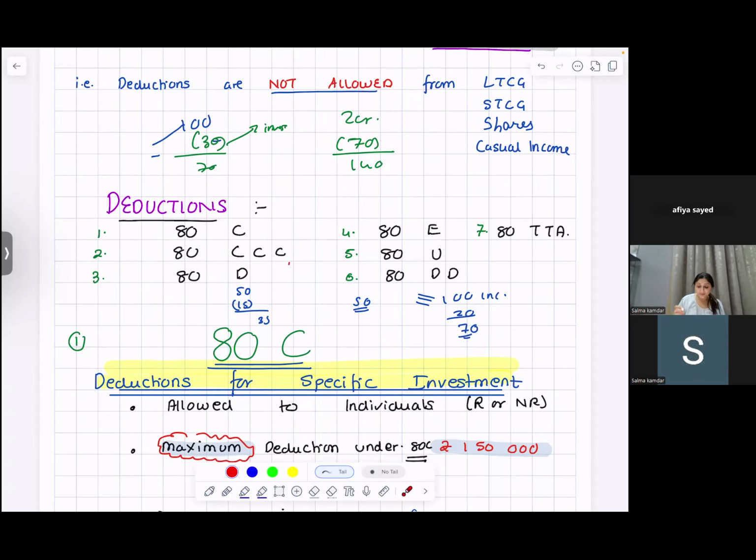These are the deductions that we are studying: 80C, 80CCC, 80D, 80E, 80U, 80DD, 80TTA. So there are 7 deductions that you would be studying.